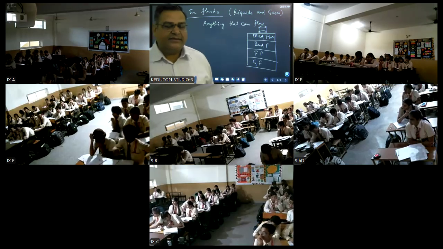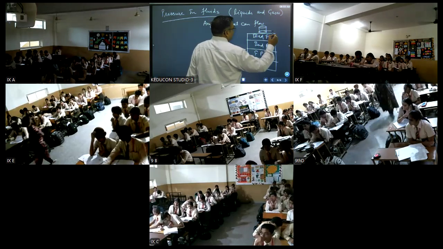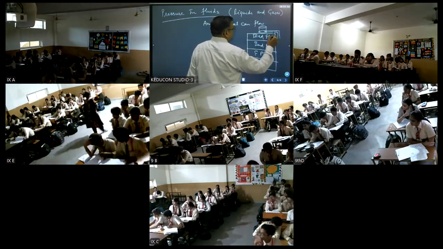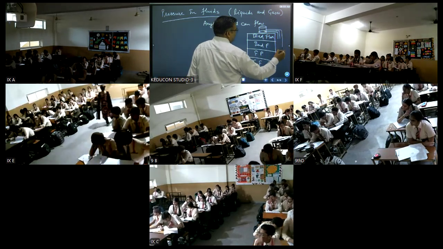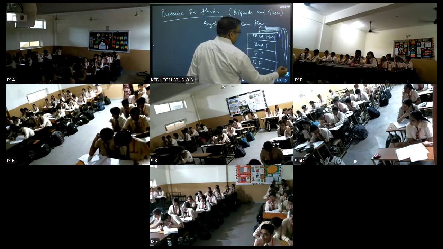Now, water supply is there from this water tank to all the different stories. Let's say here also, and here also.